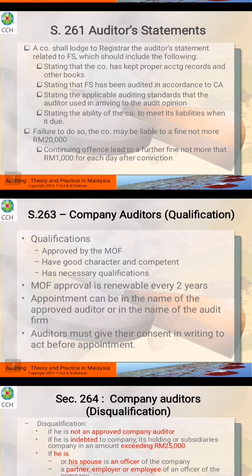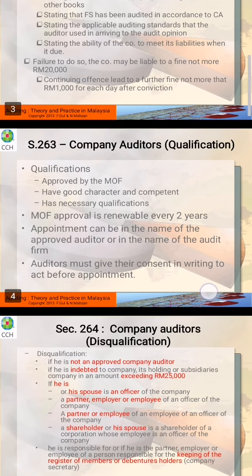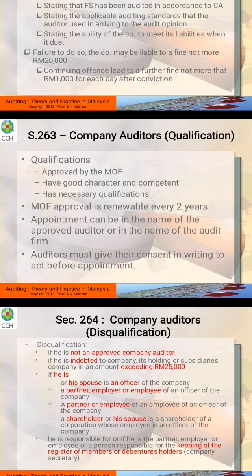All right, according to section 263, this is related with the qualification of the auditor. So how can the auditor be qualified? Number one, he should be approved by the Ministry of Finance, and should have a good character and competence. So it means that you are knowledgeable enough. And the next one, you should have the necessary or required qualification. The MOF will renew this for every 2 years for the auditor.